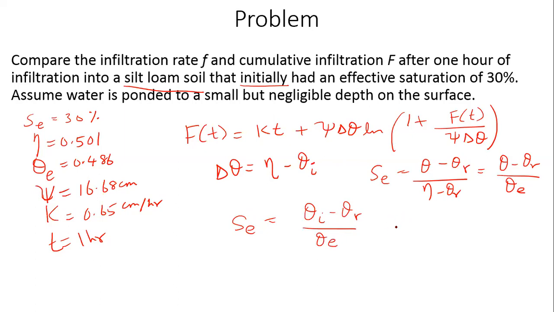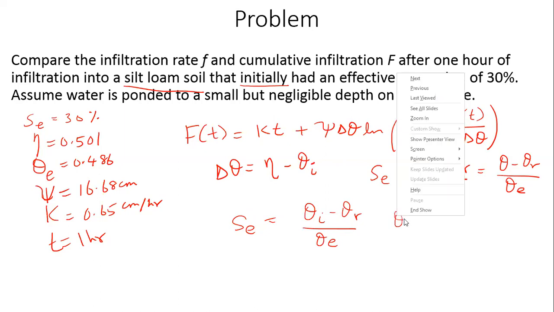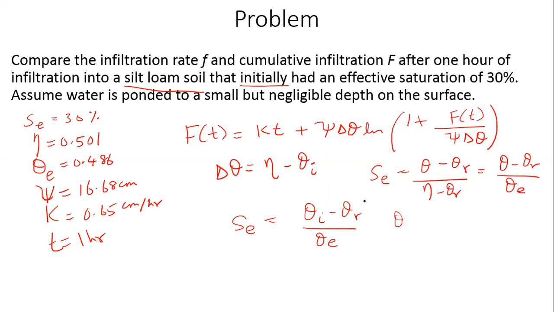Okay, so if I rewrite it, theta i equal to theta r plus Se theta e. Is that correct? Yes, sir.